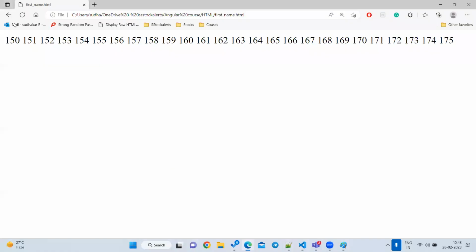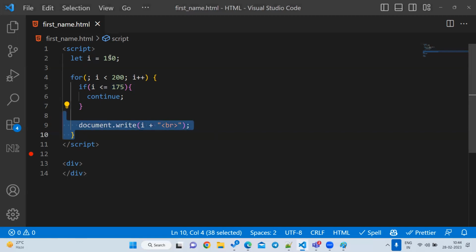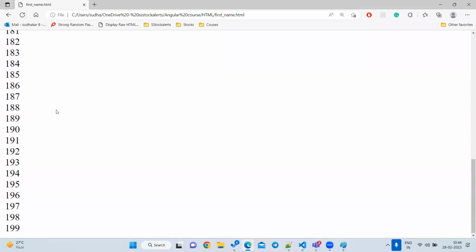So let us execute and see the output. It starts at 176, but we are printing our numbers from 150. It is not printing from 150. Why is it not printing? Because of this continue statement. If I remove this continue statement, then it will print all the values from 150 onwards.